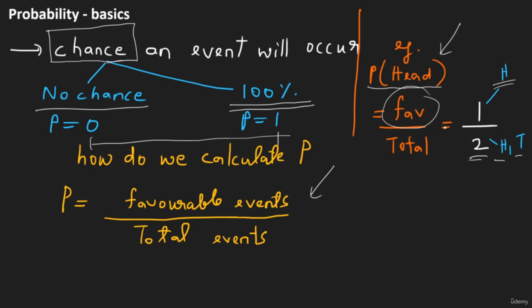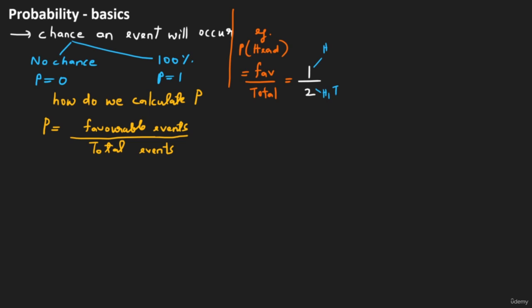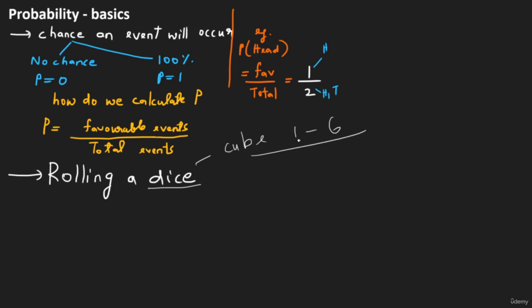Alright, let's take a few more examples to solidify our understanding of what we mean with probability. Now, say you are rolling a dice. A dice is used to play games like Ludo, right? So this is nothing but a cube on which the numbers 1 to 6 are written on different faces, right? Now, let's find the probability of getting 3 when you roll a dice. Now, remember, probability is favorable events by total events. How many favorable events are there? There's just one favorable event, which is getting a 3, right? Because we are trying to find the probability to get a 3.